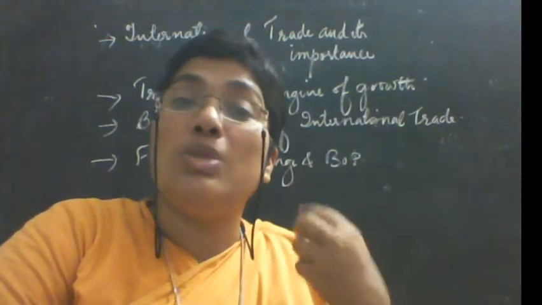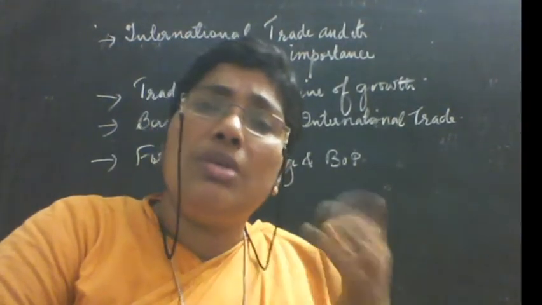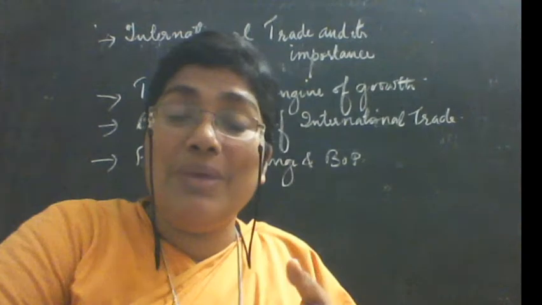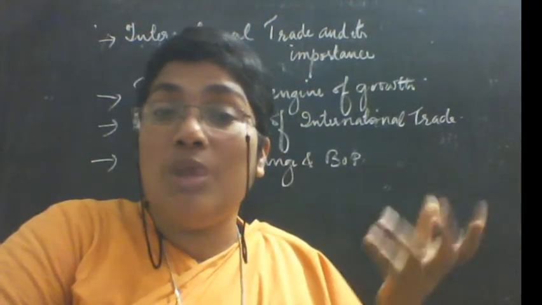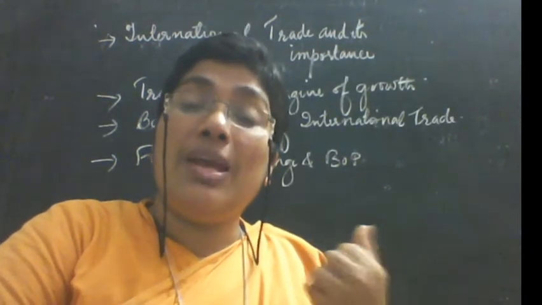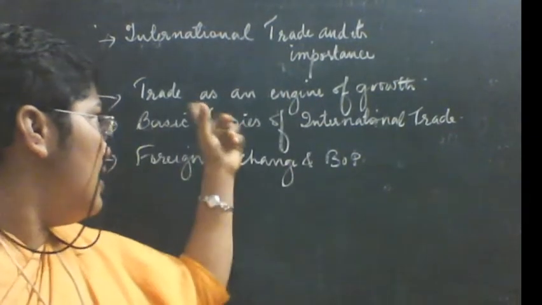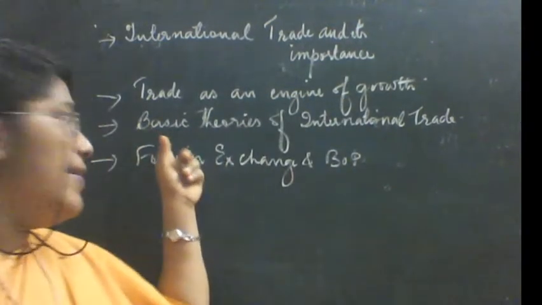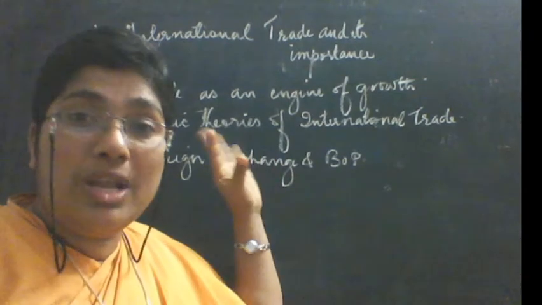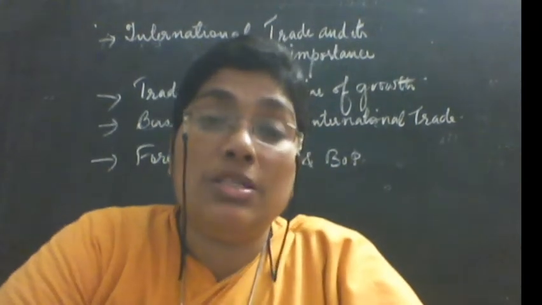China's growth is made possible through international trade, that is through exporting cheaper commodities to different markets, including India, America, or other countries. They export cheaper commodities. That is why their economy is booming. Now they have even come to the position to attack their neighboring nations. So that is trade as an engine of growth, and then you will learn the basic theories of international trade. As I told you, there are 4 theories which you have to learn, and then come to the last portion, that is foreign exchange and balance of payment.